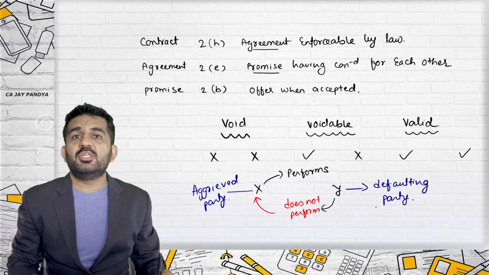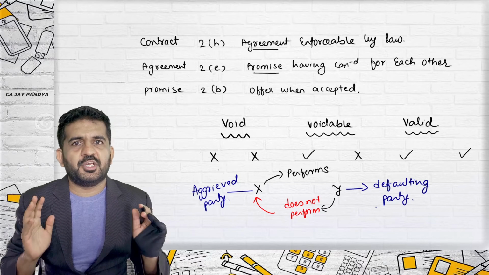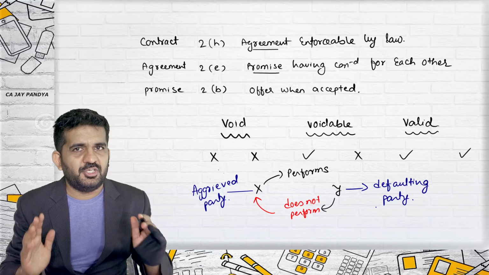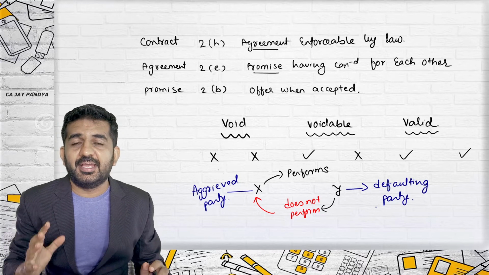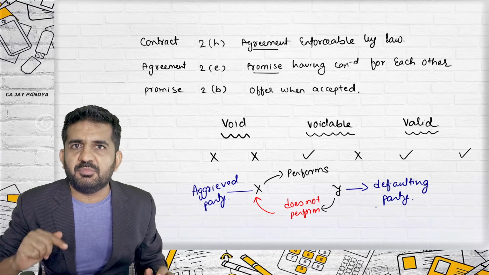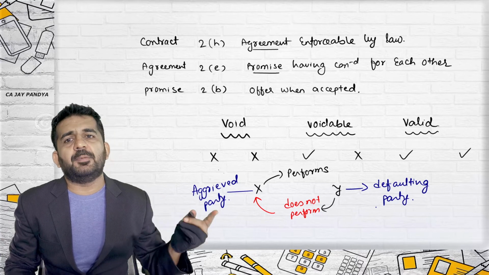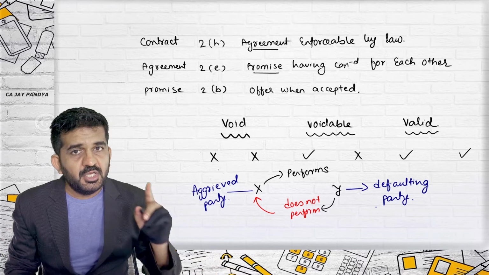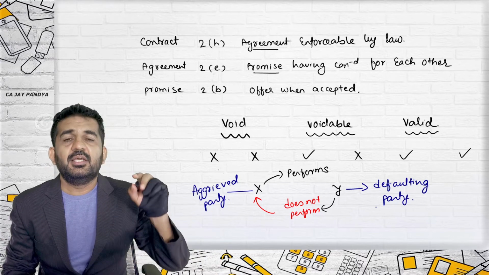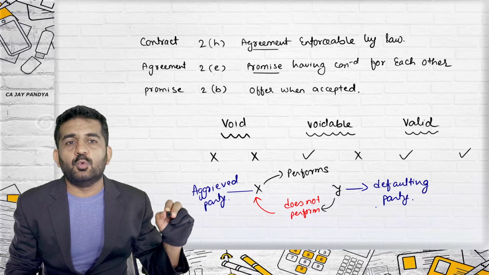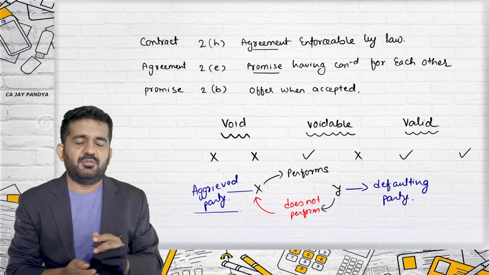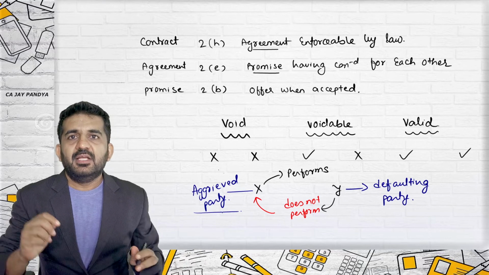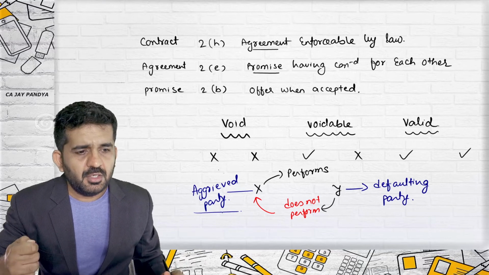These are legal words. You should store in your mind, in your dictionary, the meaning of aggrieved party. An aggrieved party is a party who has performed the promise, but the counterparty has not performed. If it is a valid contract, the party can go into court of law. Which party will normally go into court of law? The aggrieved party. This we have learned in lecture number 1.